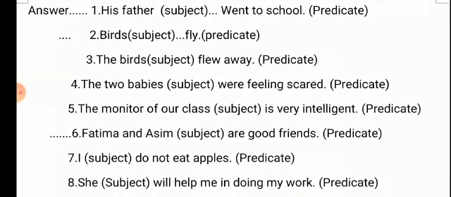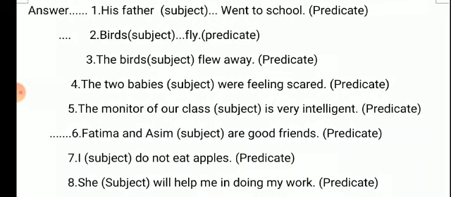You might have come to know one more thing here: there is not always only a single word as a subject. Sometimes we use two words, sometimes three words, and sometimes more, three to four words. For example, in my first sentence I have written his father, two words as a subject, right? In the second sentence I have written only one word, birds, right? And in the fifth sentence I have written the monitor of our class. How many words are there? One, two, three, four, five words as a subject, right?